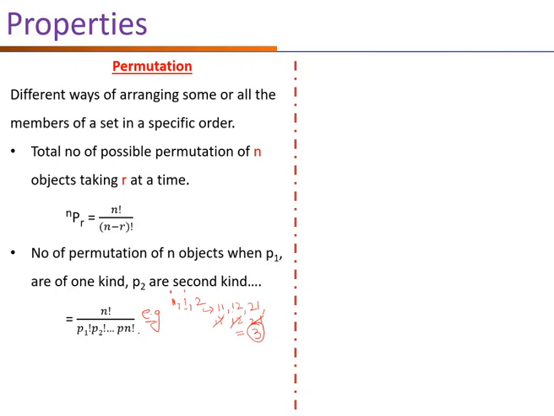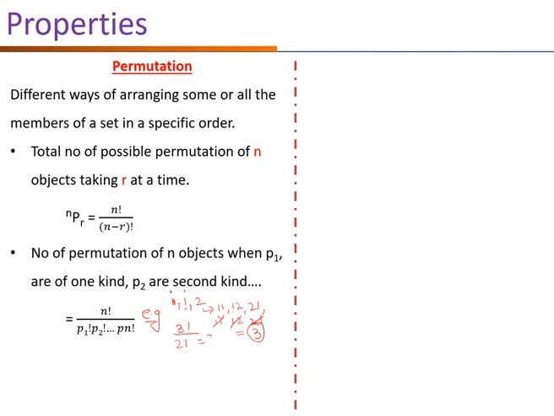Now apply it in the given formula. N is the total number of objects, so here it is 3. So 3 factorial upon P1, which is of one kind. Here, what is the number which is of one kind? 1. It is coming 2 times, so 2 factorial.